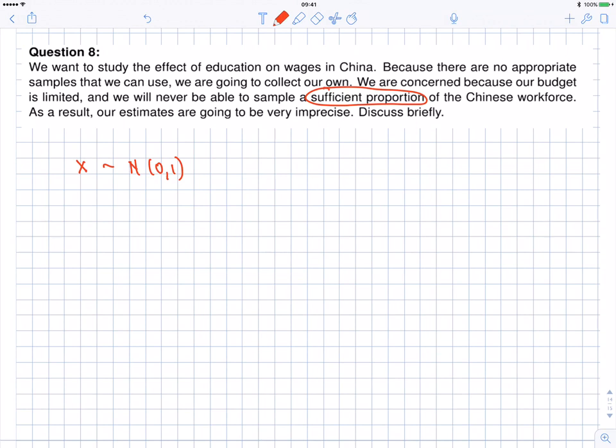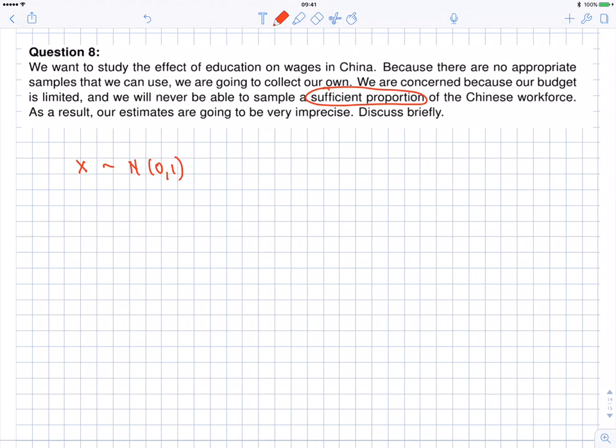Infinitely many, right? So if my sample size is 1 million, I take 1 million observations of this X, what fraction of the population have I gotten? 0. Wow. Sample size very large. The fraction of the population is 0.